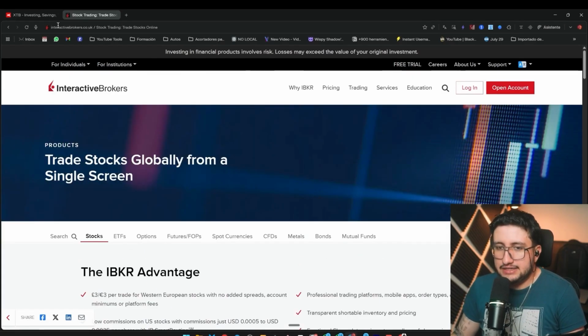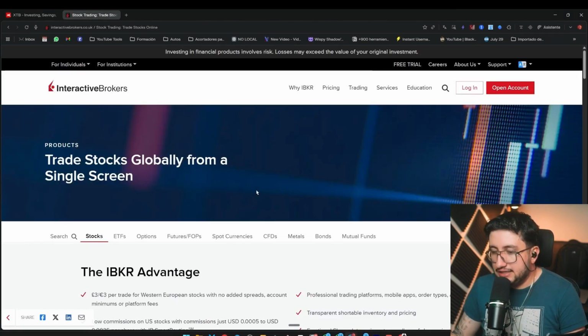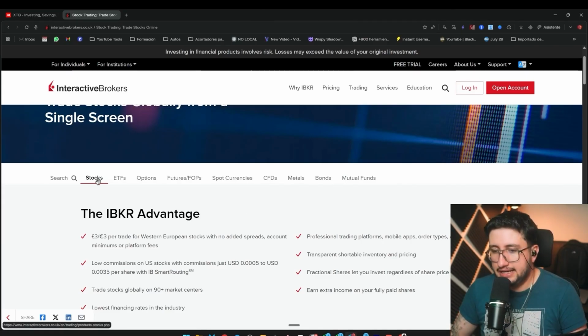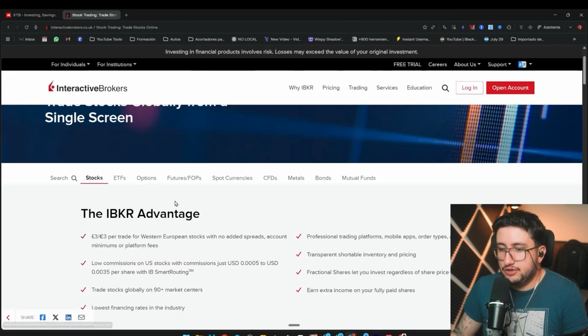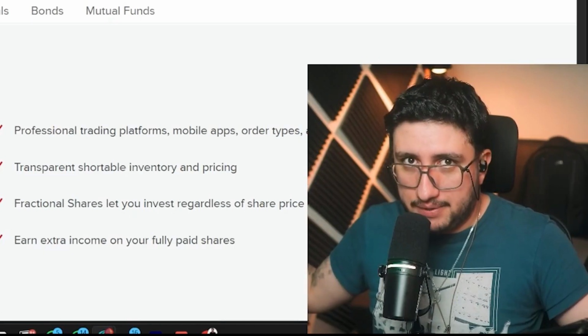So, obviously, if we compare these two in terms of investment options, Interactive Brokers would clearly win on this point because it has more options. But again, remember, if you're someone who's only going to invest in stocks directly, without trading, without using options, without using futures, well, either one might work for you. But if you're someone who is going to use options or futures, obviously you won't be able to do that on XTB. So you'd have to use Interactive Brokers in this comparison,